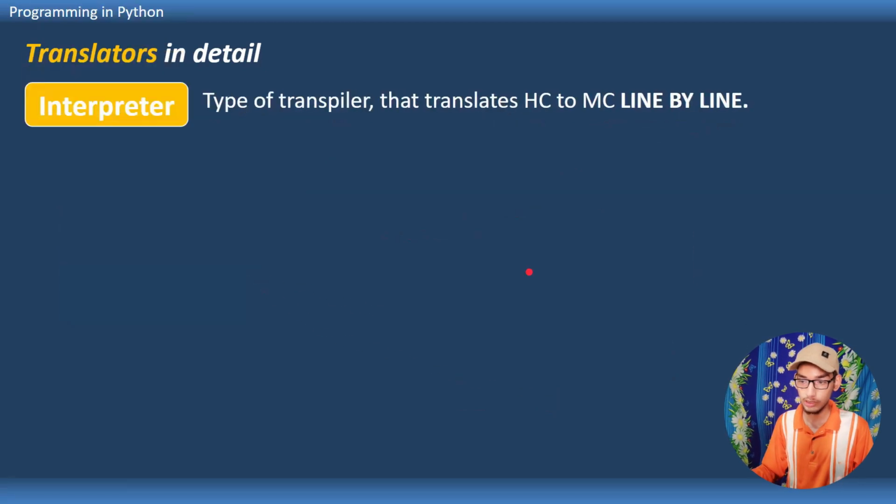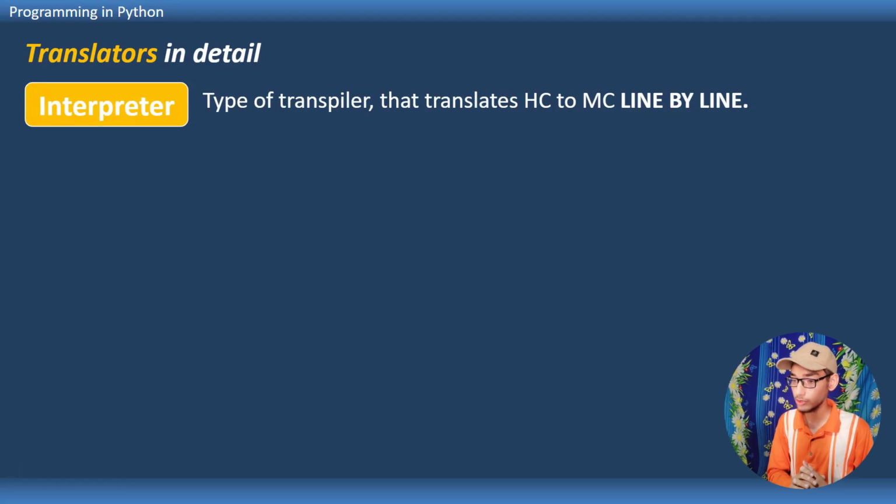An interpreter, on the other hand, is a type of translator that translates human code to machine code line by line. That means it doesn't take all of the code and translate it to machine code directly. It translates the first line to machine code, gives it to the machine, the machine runs that and gives the output, feedback. If it is okay, then it continues to translate the next line.